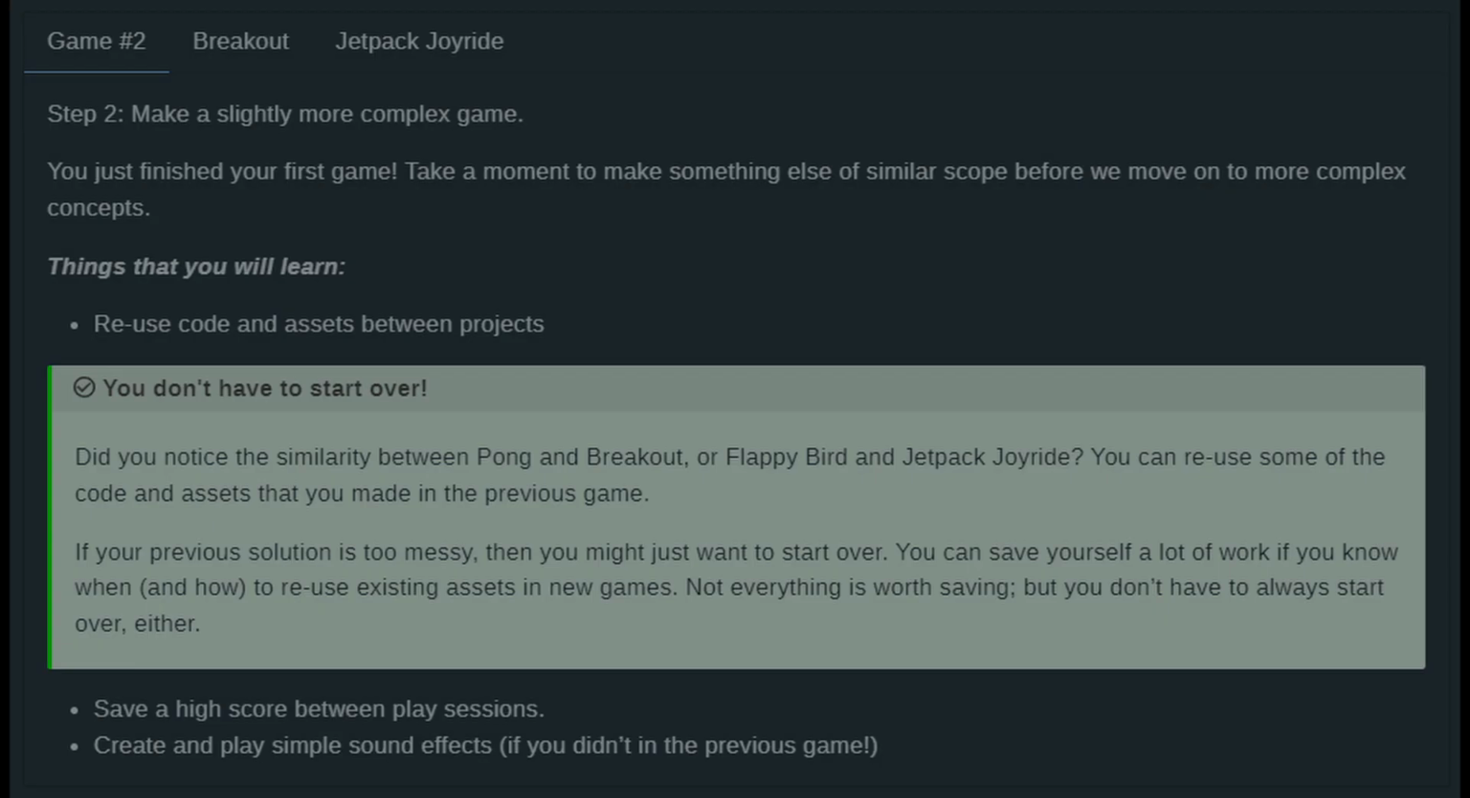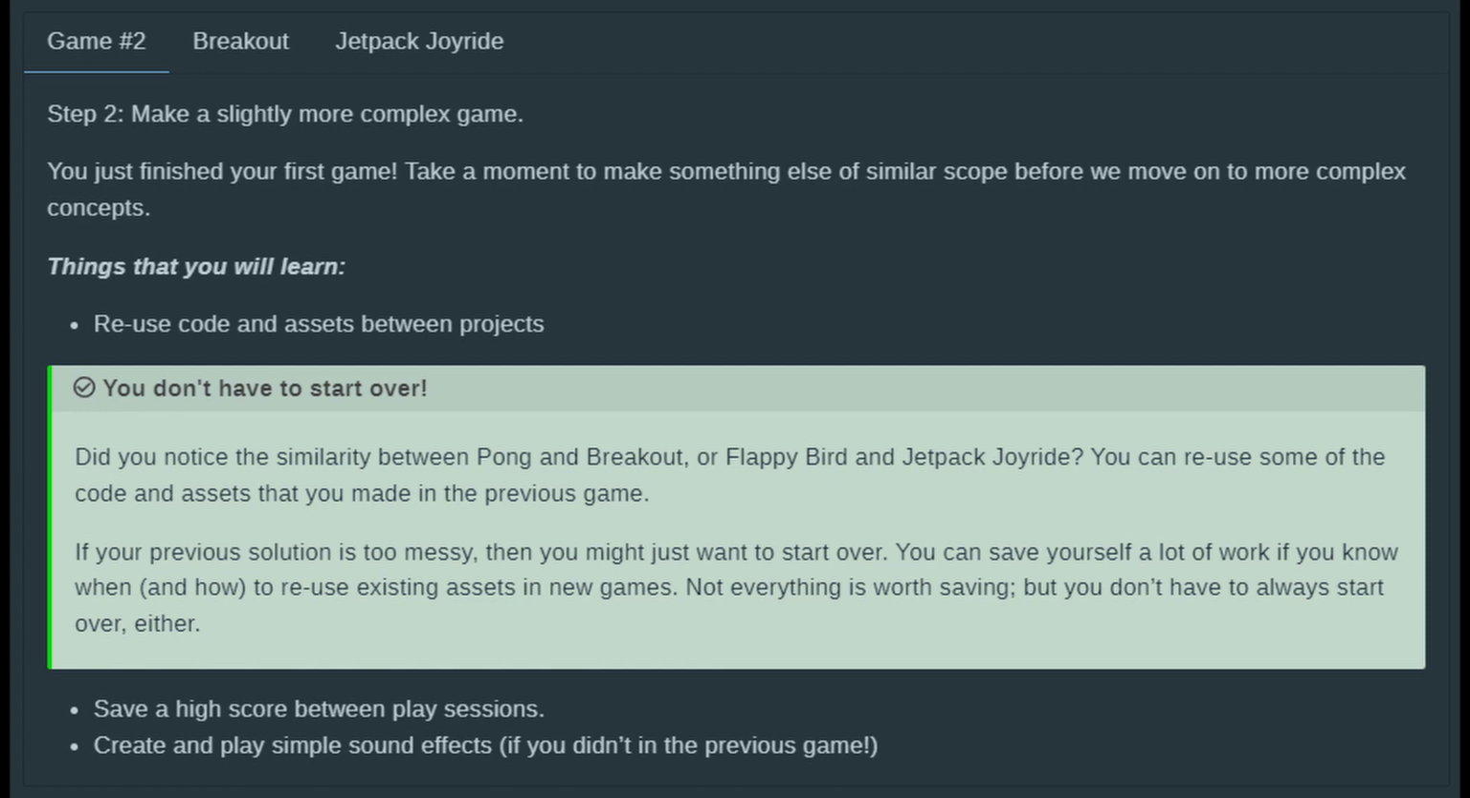So, the second game in the 20 games challenge is pretty similar in scope to the first, Pong in my case. The main goals for this one are to create a game that tracks scores over multiple play sessions, plays simple sound effects, and uses code from a previous project. Since my last project was Pong, I've moved to BREAKOUT.